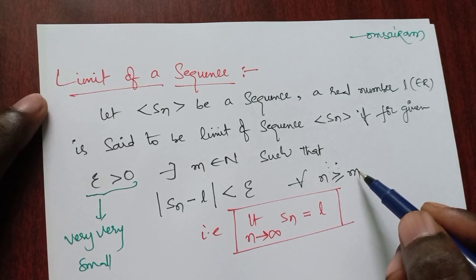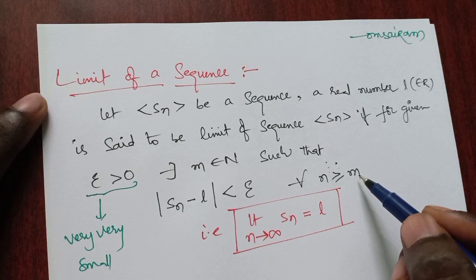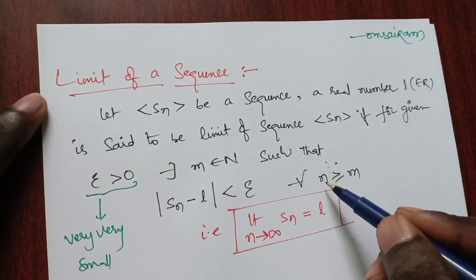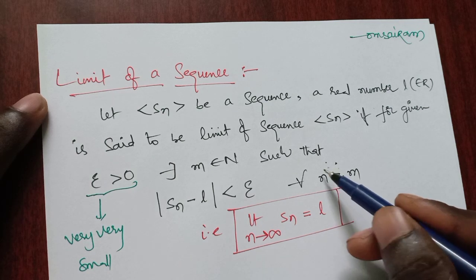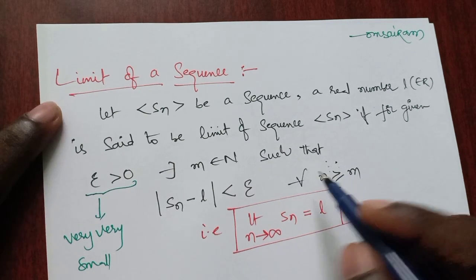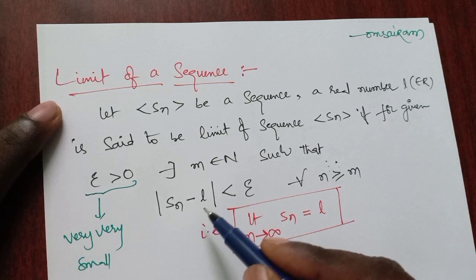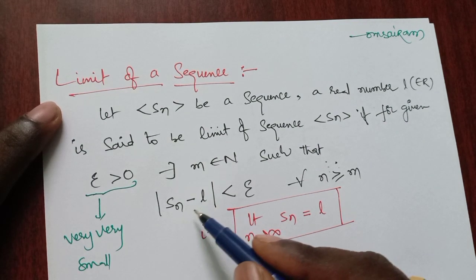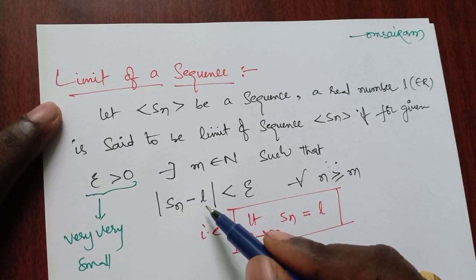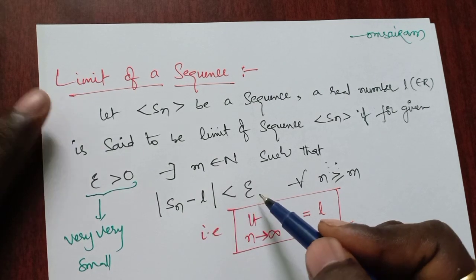If you take m as a natural number, for suppose m is 100, n is greater than 100. Because if you take a maximum n value, then only Sn is very close to L. If Sn is very close to L, then Sn minus L is less than epsilon.